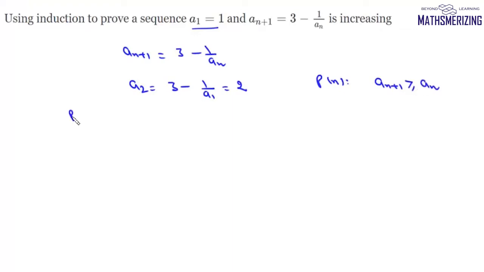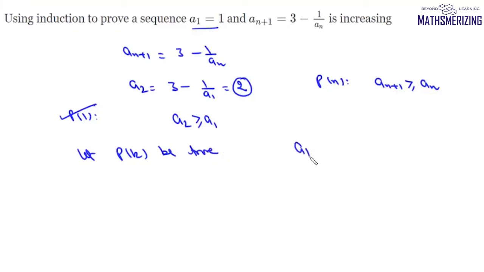Now we'll prove the statement for n equals 1. If the value of n is 1, then we can write a_2 is greater than or equal to a_1. Now a_2 is 2 and a_1 is 1. So this statement is correct. Now let us assume that P(k) is true. If P(k) is true, then we can write a_(k+1) will be greater than or equal to a_k. Now 1 upon a_(k+1) will be less than or equal to 1 upon a_k.